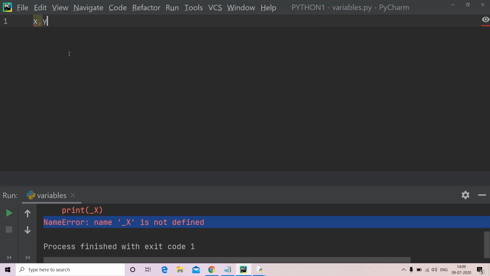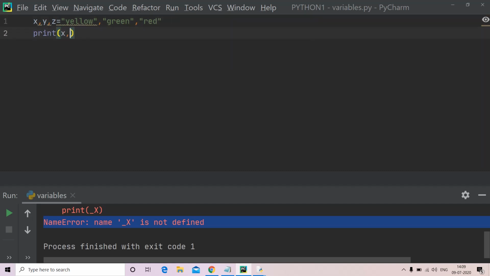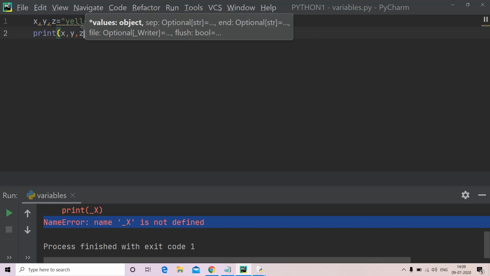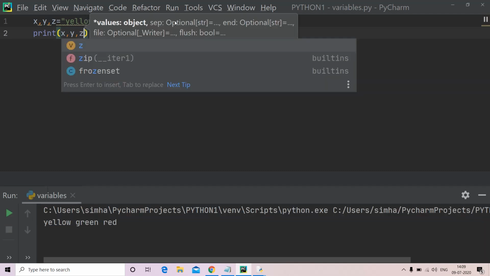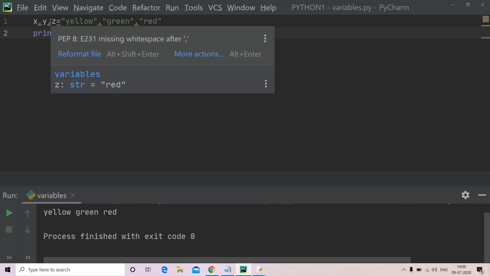x, y, z is equal to yellow, green, red. Now let me run my program. Print x, y, z. Yellow, green and red, right? You can assign a number of values in a single line.